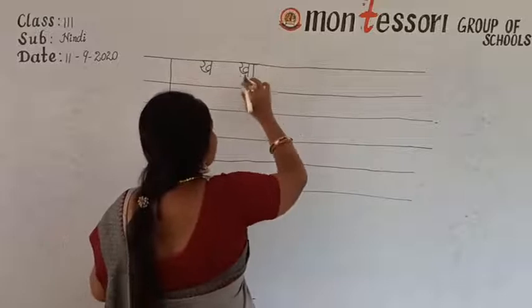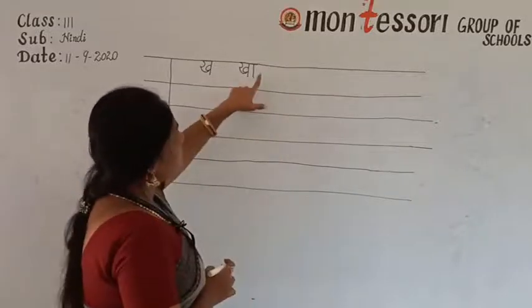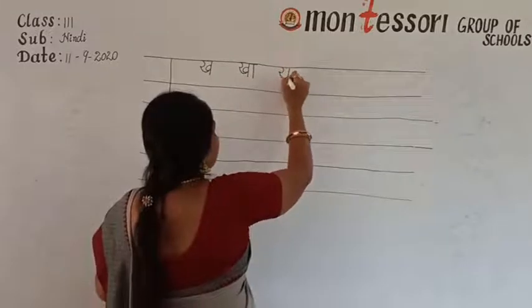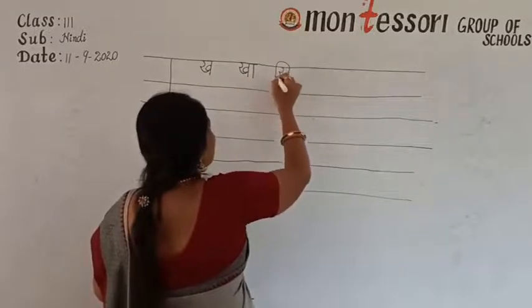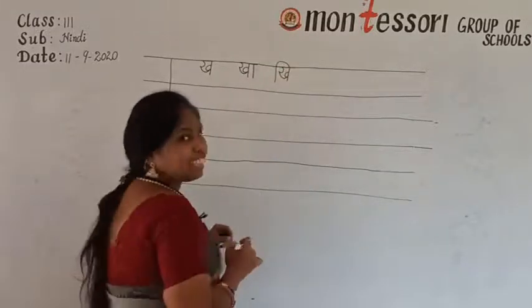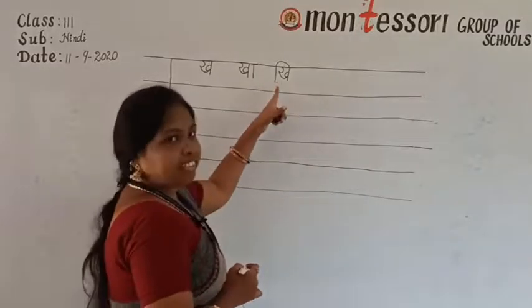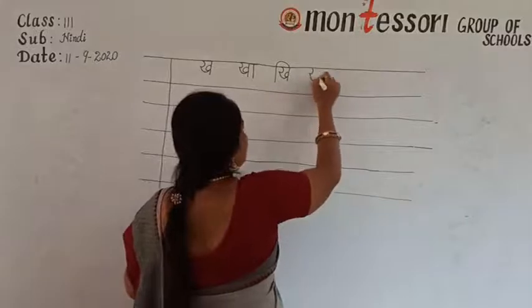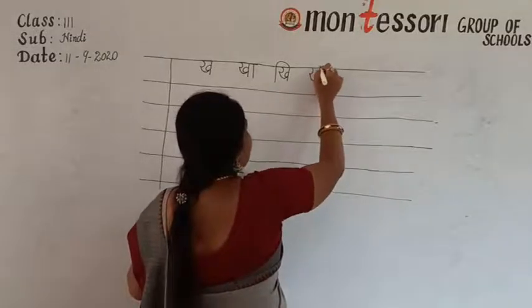Then next, after that what you have to do? You have to give a finger gap here. Then next, kha, choti e ki matra, khi. Kha and e, khi. Okay. Then next, give a finger gap and write very neatly.